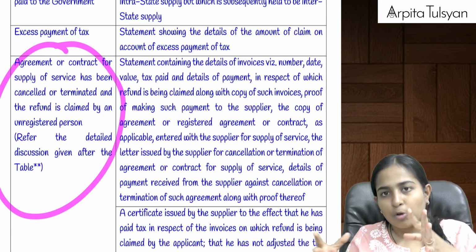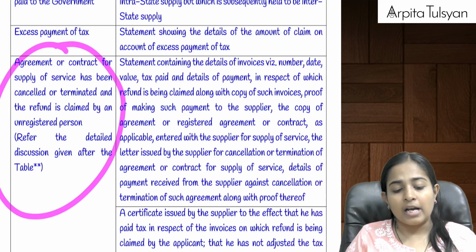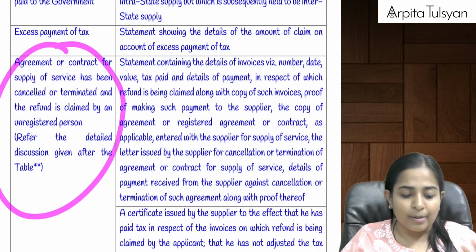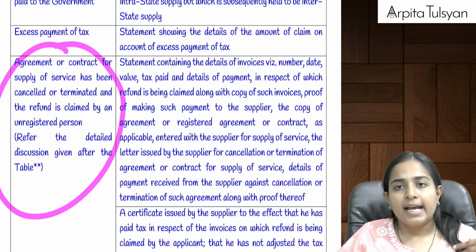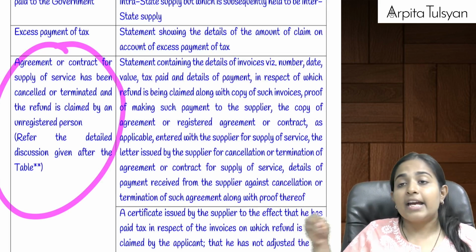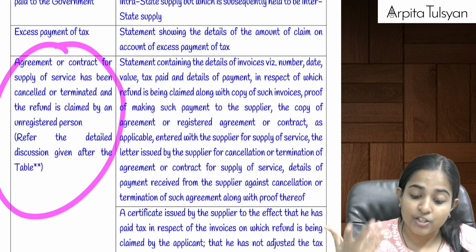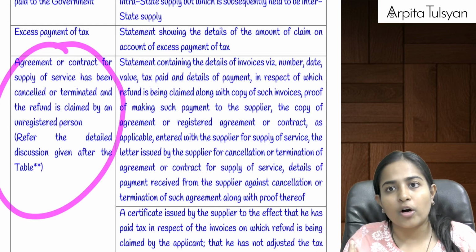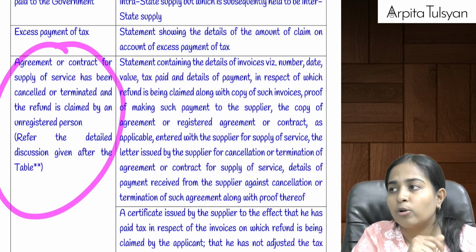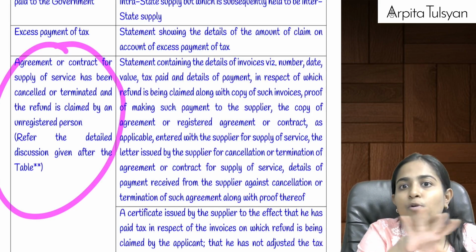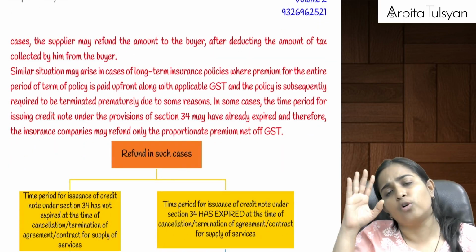Now I have paid the amount to the builder. Builder says I have collected GST also, and I have paid the GST to the government. Now the builder says that I will not be able to complete this particular supply, I will not be able to give you the house property. Then in such cases, suppose the refund is being claimed by that unregistered person. If the consumer goes to the government and says, sir, I have not got the supply and my tax is lying with you, I need a refund. Because when I went to the builder, he told me that he will refund the amount back to me, but excluding GST, because GST he has already paid to the government. Then the consumer said, don't worry, I will go to the government.